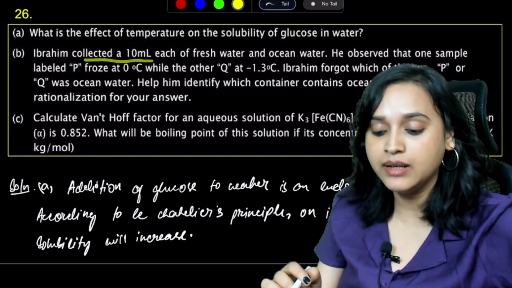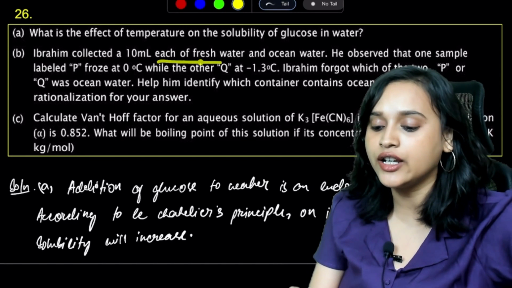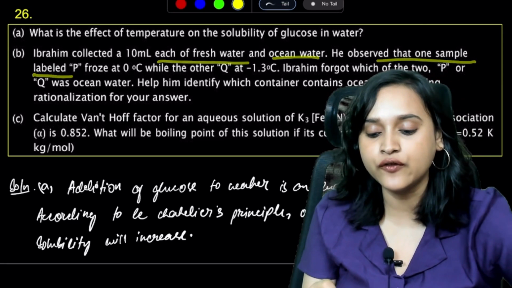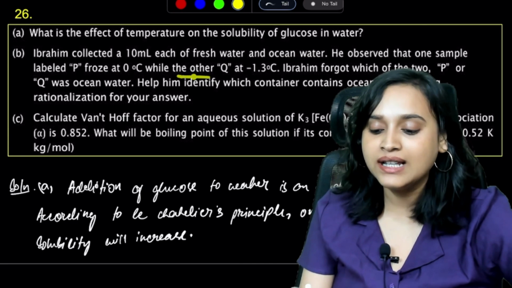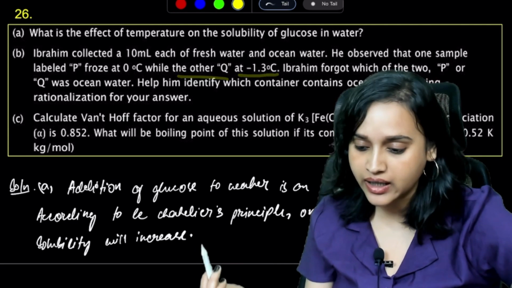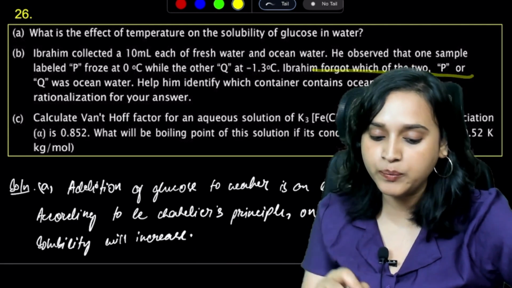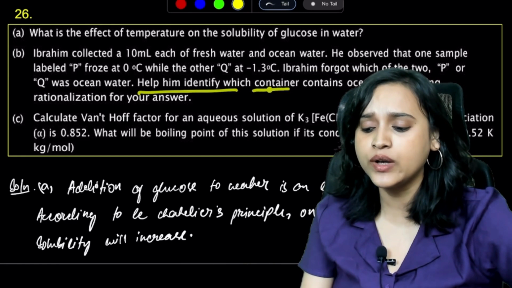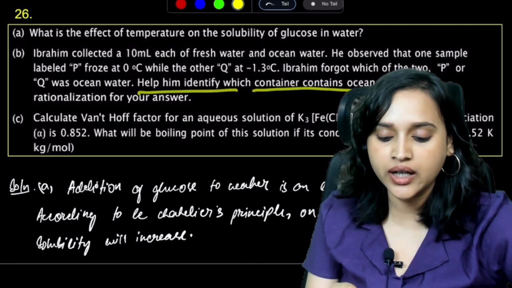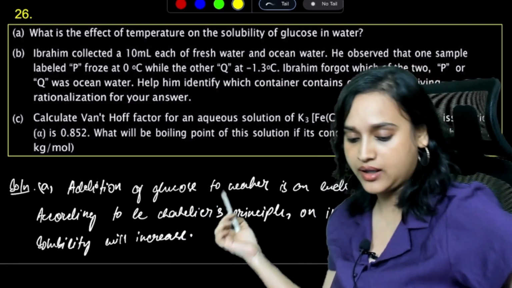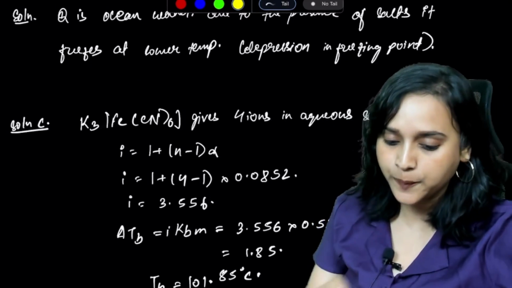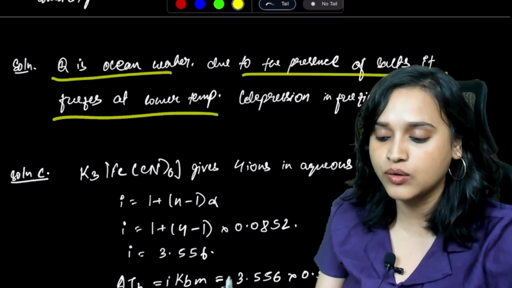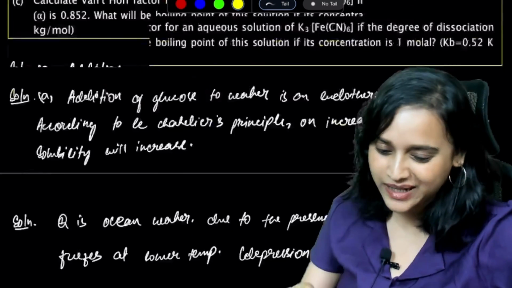Ibrahim collected 10 milliliters each of fresh water and ocean water. He observed that one sample labeled P froze at 0 degrees Celsius, while the other, Q, froze at minus 1.3 degrees Celsius. Ibrahim forgot which of the two, P or Q, was ocean water. Help him identify which container contains ocean water, giving a rationalization for your answer. So what do we do? Now see, Q is ocean water. Due to the presence of salts, it freezes at a lower temperature. There will be depression in freezing point, right?